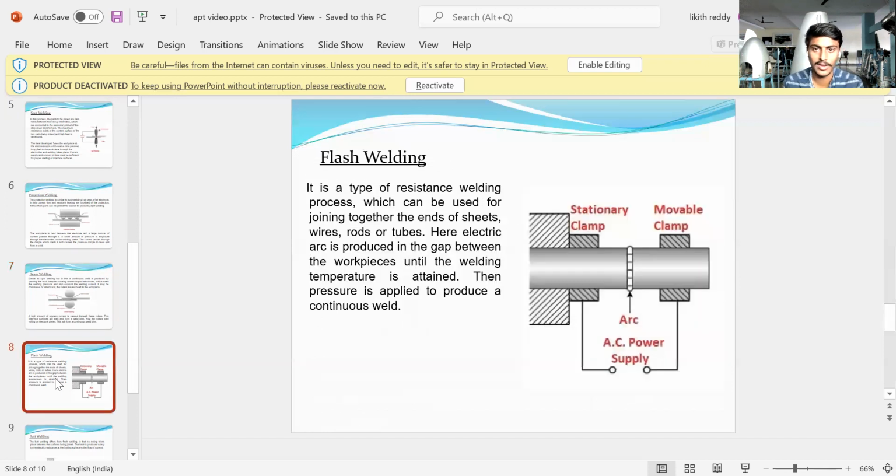Flash welding. It is a type of resistance welding process used for joining together the ends of sheets, wires, rods, and tubes. Here, an electric arc is produced in the gap between the workpieces until the welding temperature is attained. Then pressure is applied to produce a continuous weld.